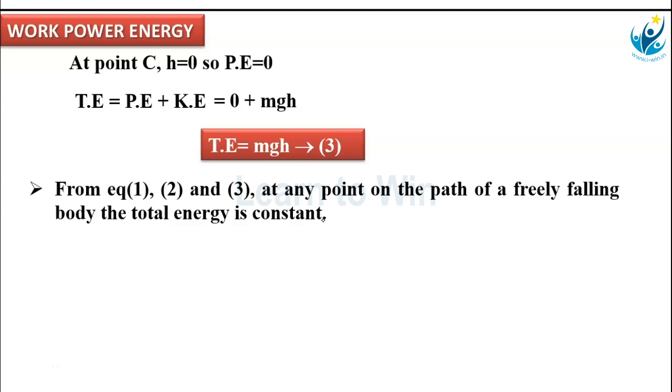And one more point, here the total energy is in the form of potential energy. In any of these three equations you observe, energy may transfer from one form to another form. At the highest point A, the energy is purely in the form of potential energy, that is mgh. Whereas at B, the total energy is partially kinetic energy, partially potential energy. At C, the total energy is only in the form of kinetic energy, potential energy is 0. Means energy can transfer from one form to another form, but total energy remains constant.